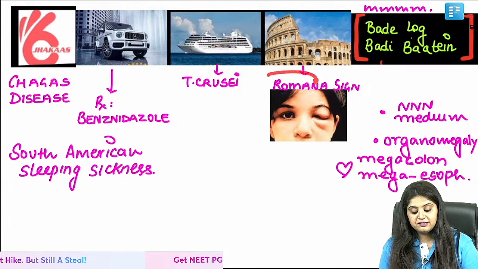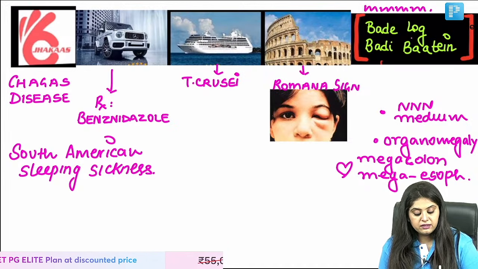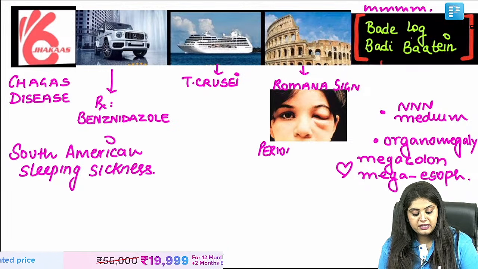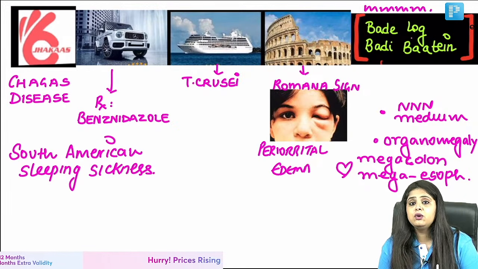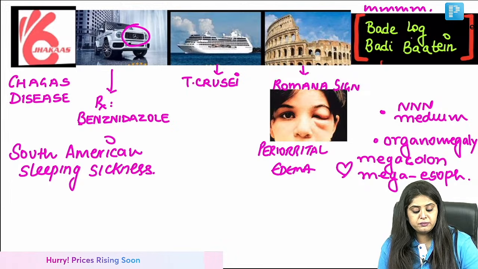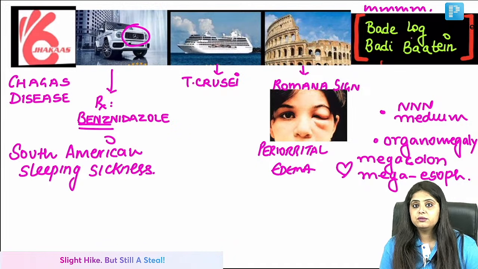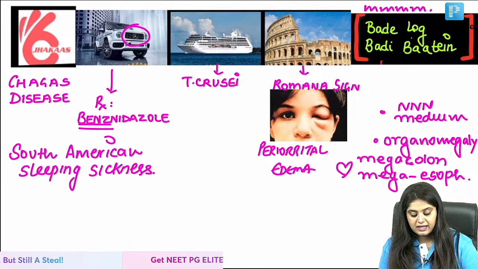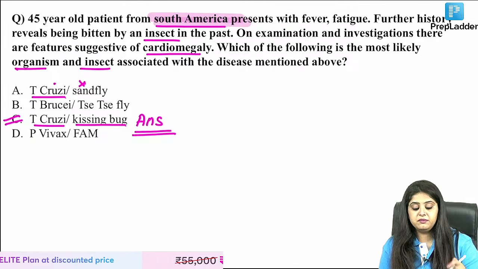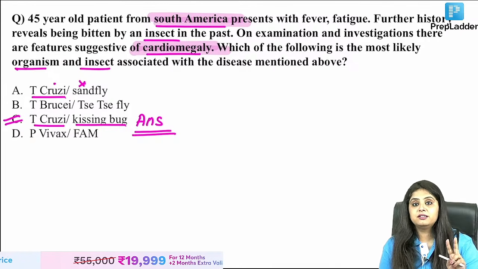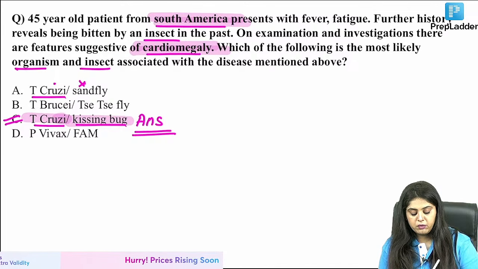So Romana's sign. What is Romana's sign? It is a unilateral swelling, usually. Or in other words, if they don't want to write Romana's sign, it is periorbital edema is how they are going to cause it. And how will you treat it? Benz. What is Benz? The drug of choice is benzimidazole. Benzimidazole. Yes, that is correct. Now come back. If you had to mark, you had a patient from South America. That is number one. Next, bade log badi baatein. So cardiomegaly. Now you know it's cruise, and cruise is going to be caused by what? So what do you think?